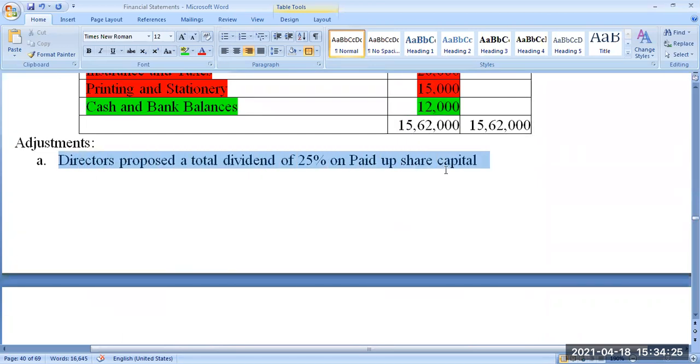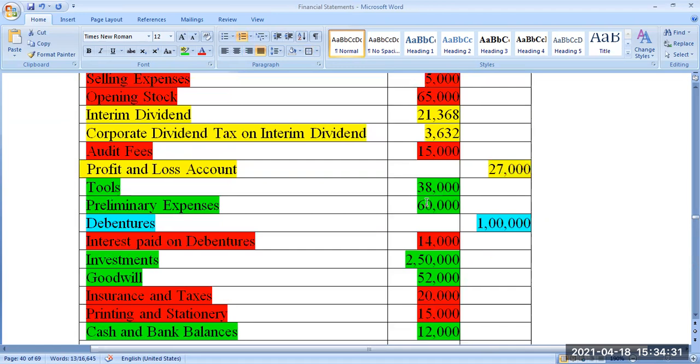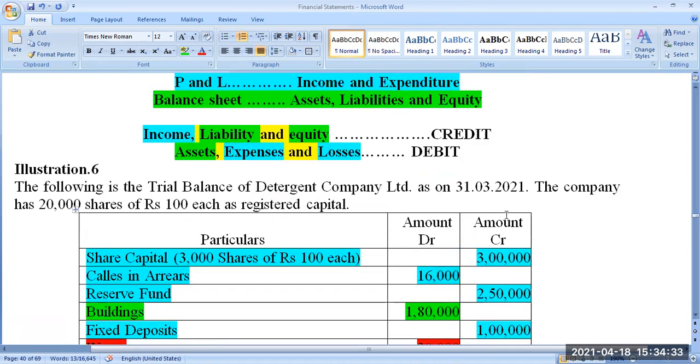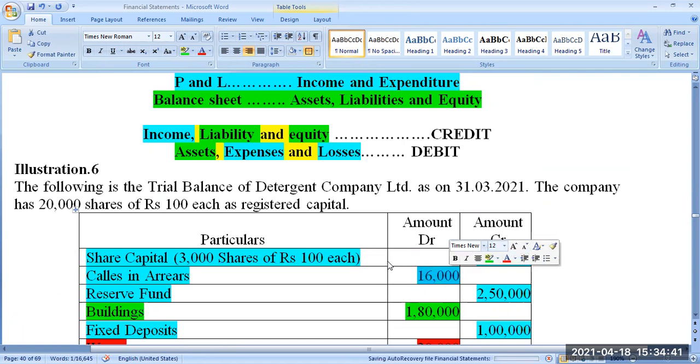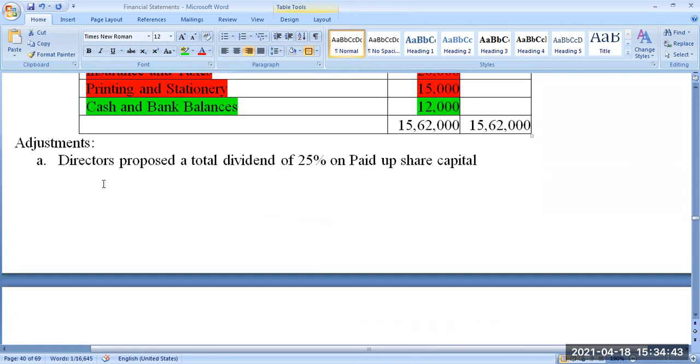Your voice is low, sir. The directors are telling there will be a dividend of 25% on the paid up capital. What is the paid up capital here? Paid up capital means this 3 lakhs minus uncollected capital. 2,84,000 is the paid up capital. On that 2,84,000 rupees, the board of directors are willing to pay a dividend of 25%. You have to calculate 25% on 2,84,000. That's a dividend, final dividend.